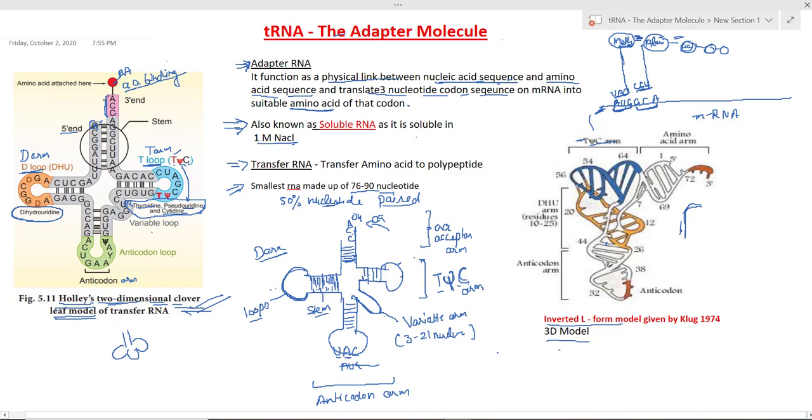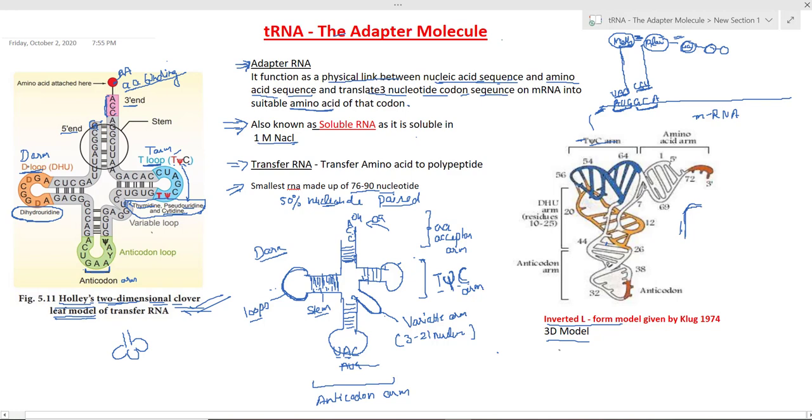These are the 3 unpaired nucleotides present on the 3' end, and the amino acid binds here at this hydroxyl group. This is the anticodon arm, which is opposite to the amino acid binding arm. It has the anticodon for the mRNA, which recognizes the codon on mRNA and binds to it because it is complementary to the mRNA codon.